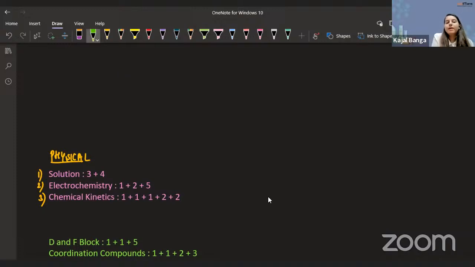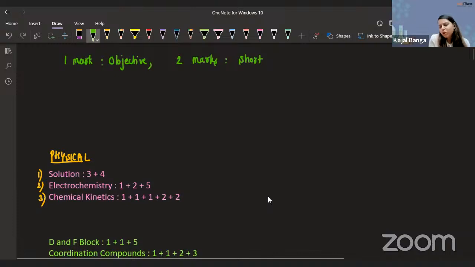So guys, this year we have 1 mark questions, which are nothing but your objective questions. Then we have 2 marks questions, which you can say are short answer or very short answer type questions, and 3 marks questions, in which you have short answer type questions.